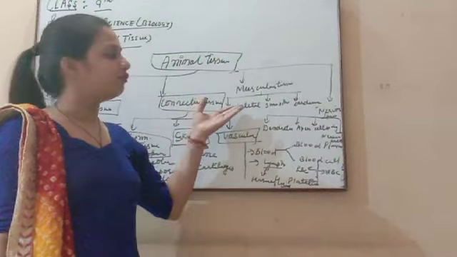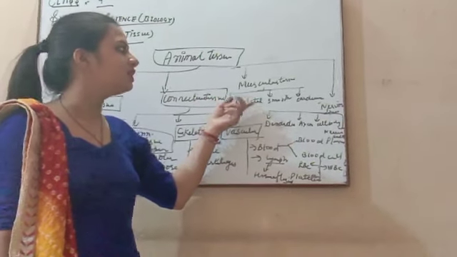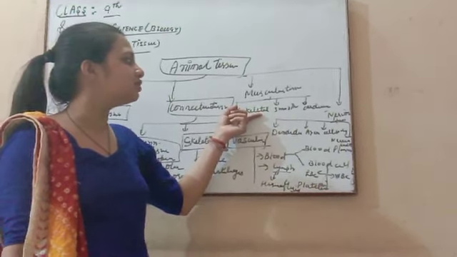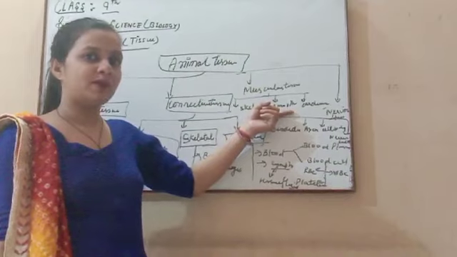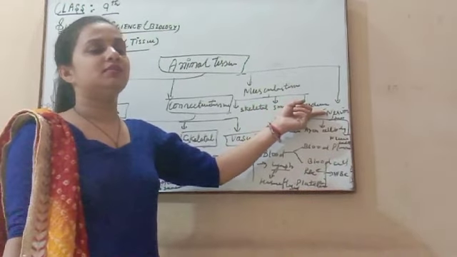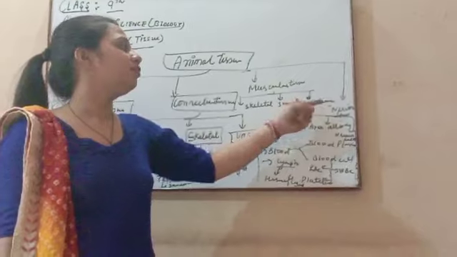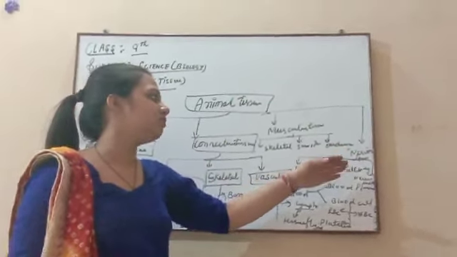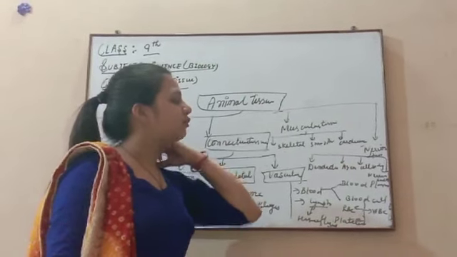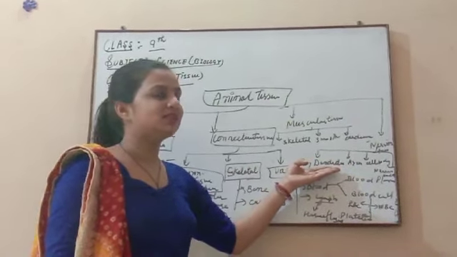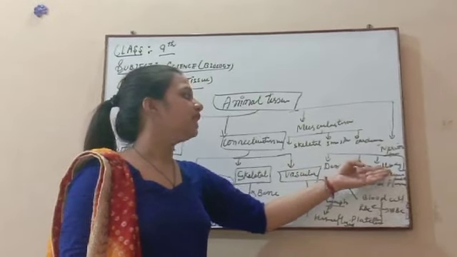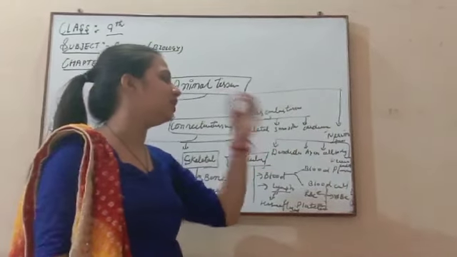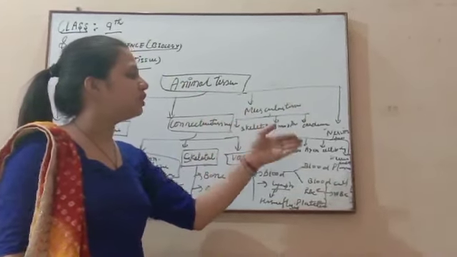Muscular tissue is of three main types on the basis of function. Skeletal muscle is attached to the hard part of our body, and that muscle is known as skeletal muscular tissue. Smooth muscle is attached to the delicate parts of our body, and the third one is the hard muscle, the heart, present in our body. Nervous tissue gives fast stimulation, transmitting any message from any part of the body to different parts of the body. These are its four main parts. The dendrite receives any message, then it goes to the cell body, and from the cell body it goes to the axon, and from this transmission unit it goes to the nerve ending. And like this, any message will go from one part of our